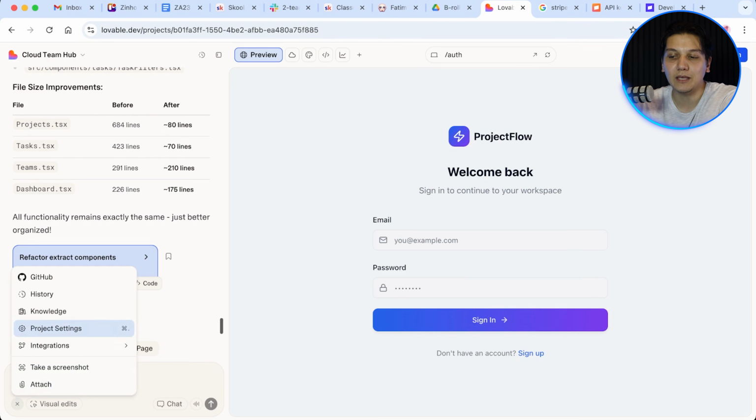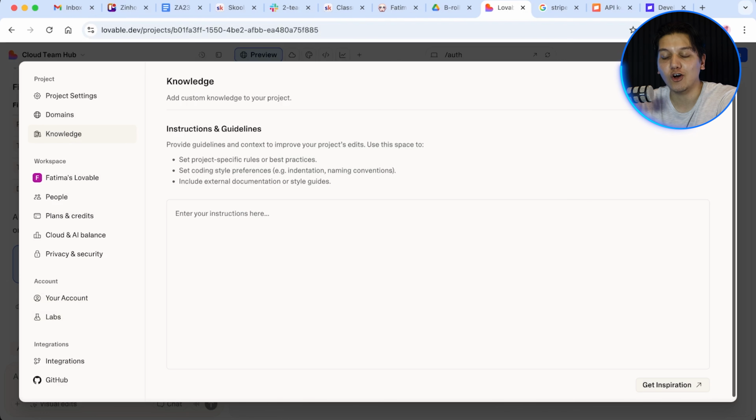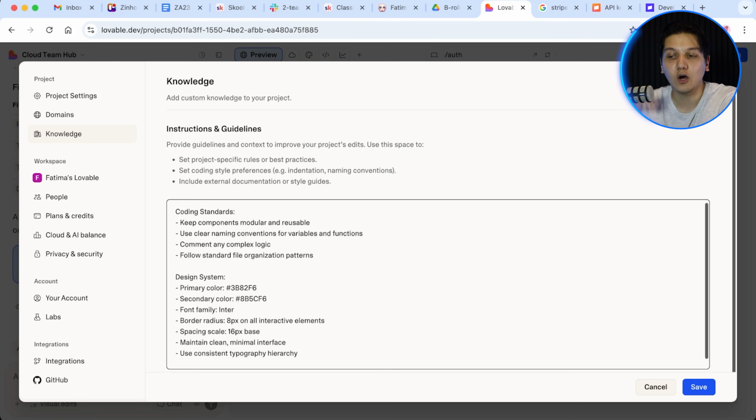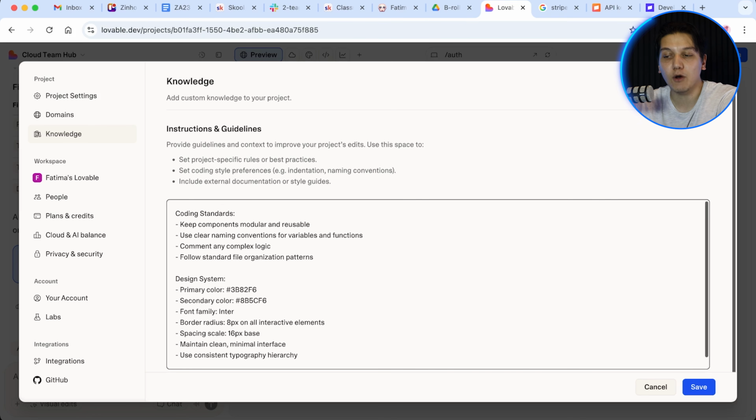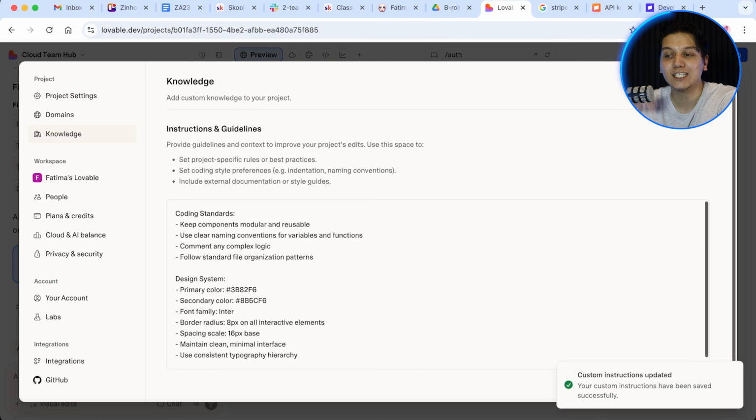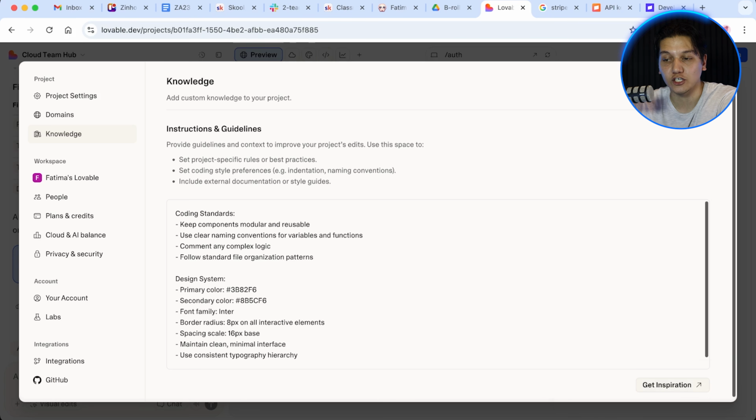So you're going to go into the bottom left add button, then you're going to click on knowledge, and here's what you need to put in there, okay? You're going to start with your coding standards. You're going to tell it to keep components modular, and you're going to use clear naming conventions, and you are going to comment complex logic, okay? So guys, whatever structure you want, basically define it right here, okay?